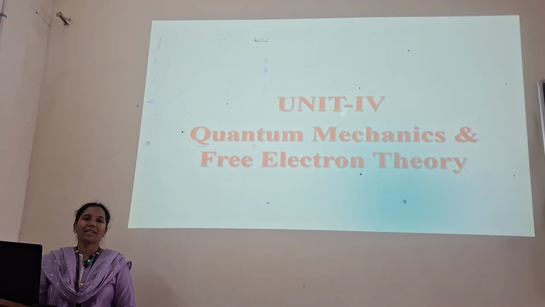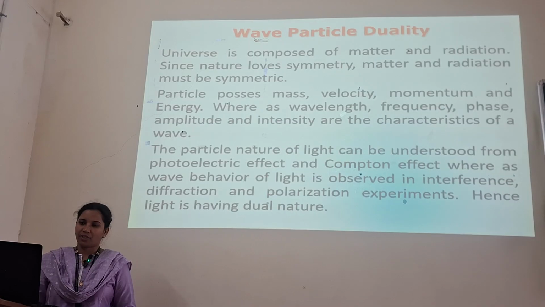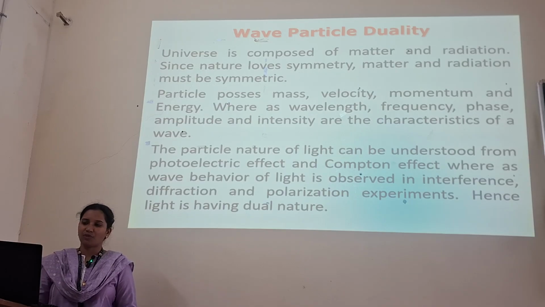We have quantum mechanics and free electron theory. Before going to learn about these things, we should know about wave-particle duality. The universe is composed of matter and radiation. Since nature loves symmetry, matter and radiation must be symmetric. Particles possess mass, velocity, momentum and energy, whereas wavelength, frequency, phase, amplitude and intensity are the characteristics of a wave.